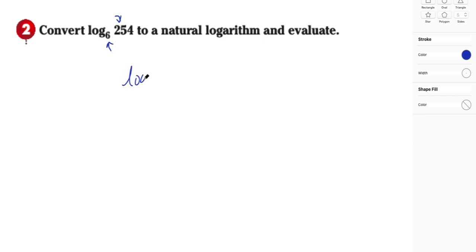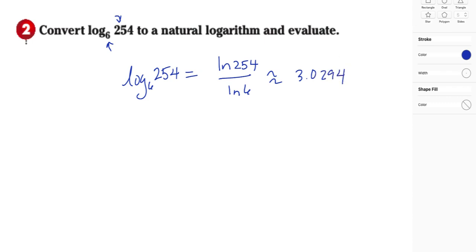So log base 6 of 254 is equal to the natural log of 254 divided by the natural log of 6. I'm going to put that in my calculator, and we get approximately 3.0904.